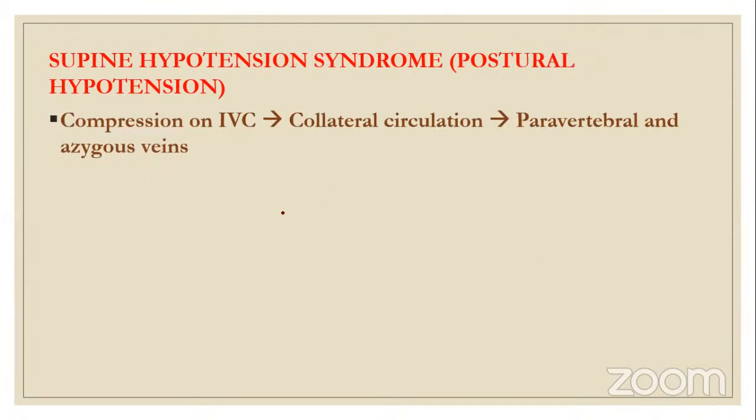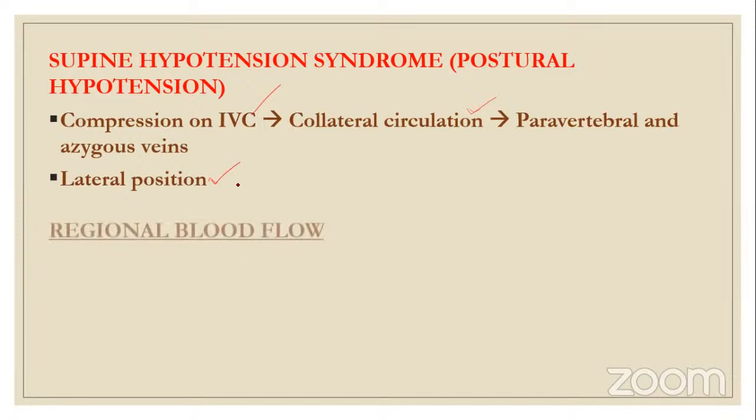Next, supine hypotension syndrome, or postural hypotension, in a pregnant woman is normal. What happens? The growing, enlarged uterus will compress the inferior vena cava, and because of that compression, there is a tendency for collateral circulation by the paravertebral and azygous veins, especially felt in the lateral position. When there is compression, there is reduced blood supply, and that is why hypotension is seen when the pregnant woman lies in a lateral position.